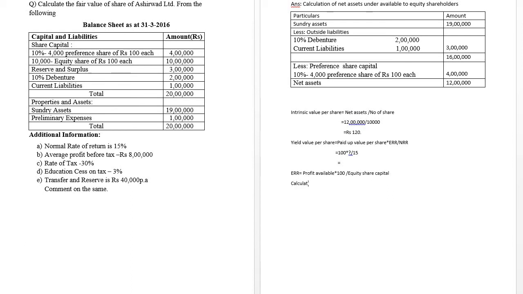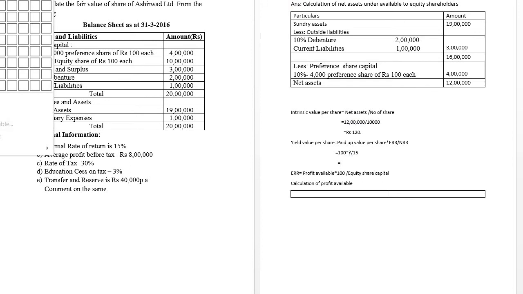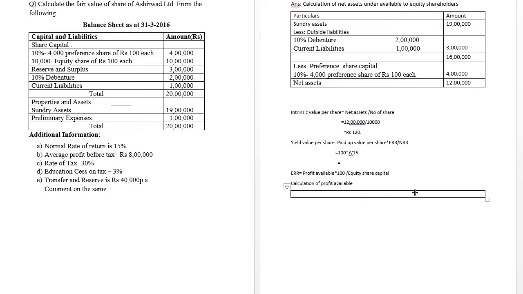Therefore, calculation of profit available. Again we have to insert a table with particulars and amount.